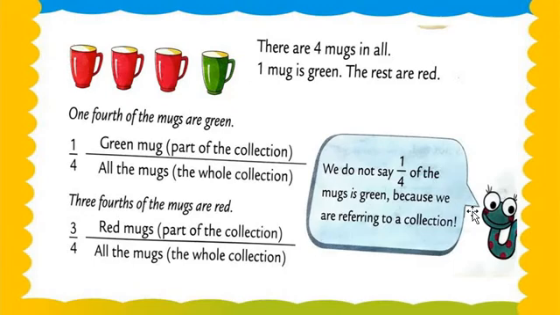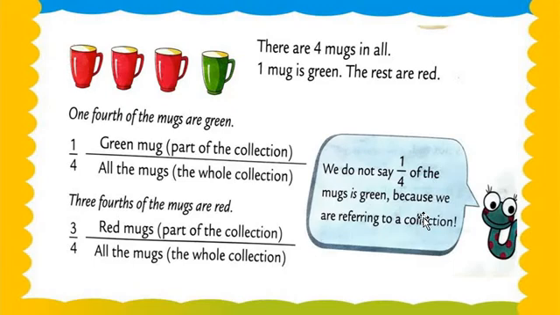Now first of all let's check the instructions. We do not say 1/4 of the mug is green because we are referring to a collection. That is an important point, and you have to keep it in mind and memorize it, my dear students. This note you have to write: we do not say 1/4 of the mug is green because we are referring to a collection. Got my point, my dear students?